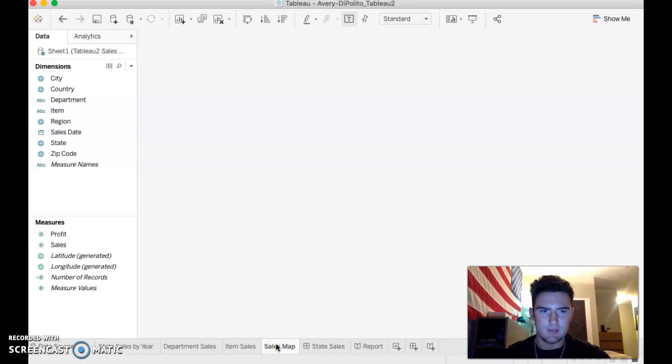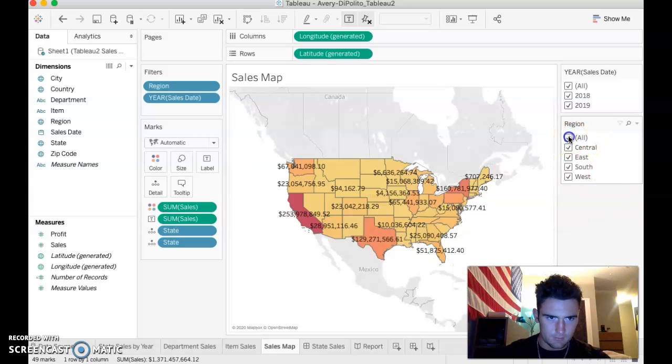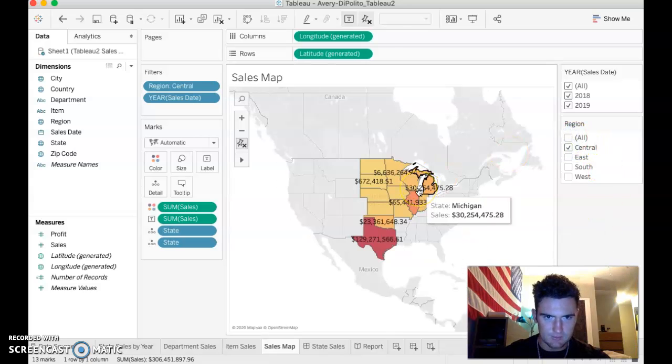And then the last main sheet I did was a sales map of the U.S. and it's pretty simple. It's just all the total sales from each state. The first sheet was just year by year, and this is just the overall. And I think it's better to look at this on a map because you can geographically see all the regions. If you just want to look at, okay, central, you can physically see them, maybe see where they're at on the water because it's a water company.